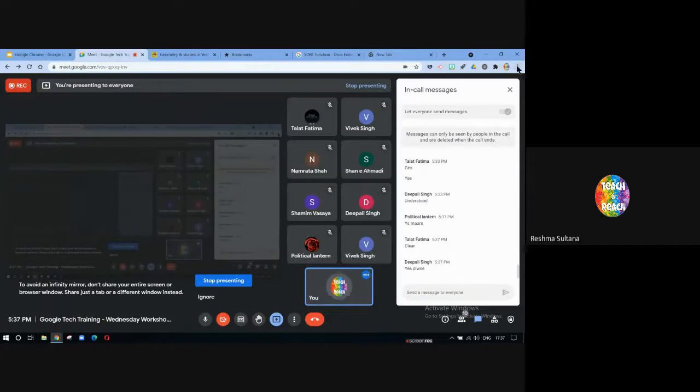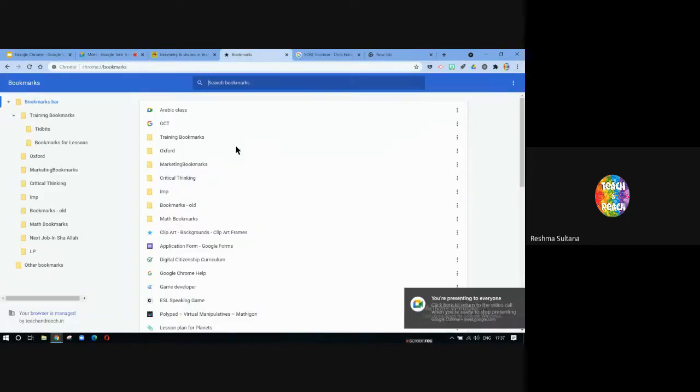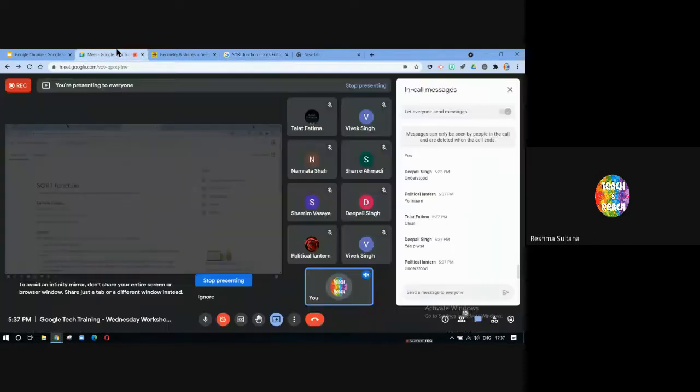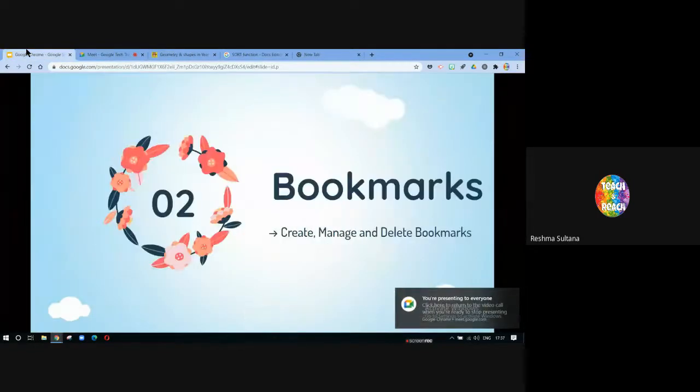Okay. Now in bookmarks, it's not just these. You have other options, show bookmarks, bookmark this tab. And in bookmark manager, you have other things that you can do, delete or sorting. All of these can be done. But once you know the basics, you can further explore. So yes, next. We have seen how to create, manage, and delete bookmarks.